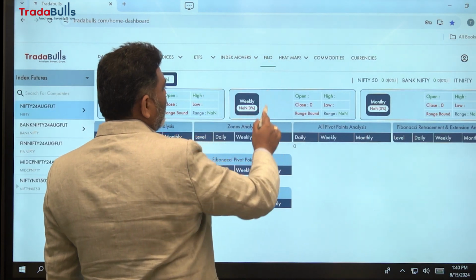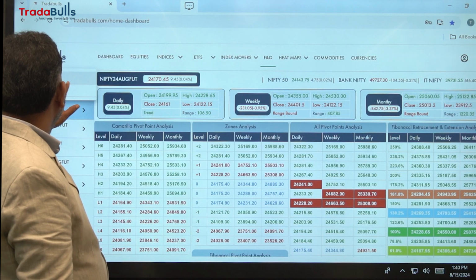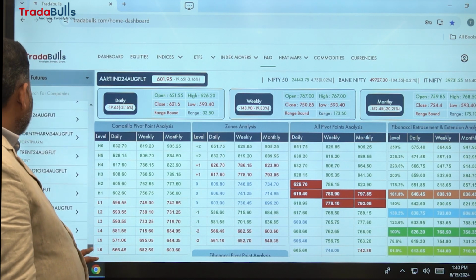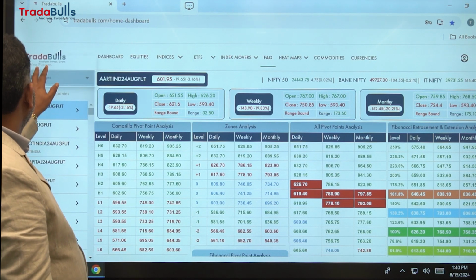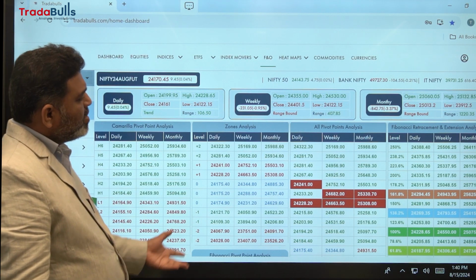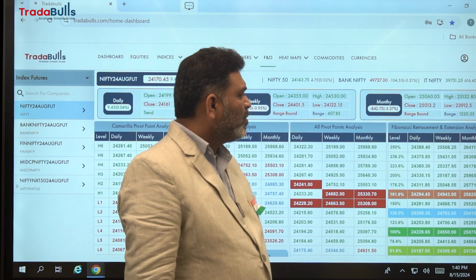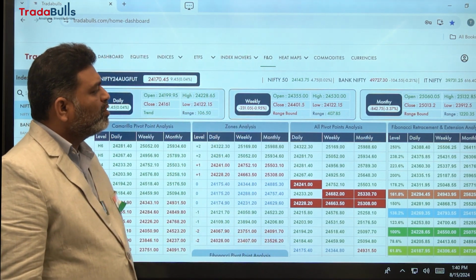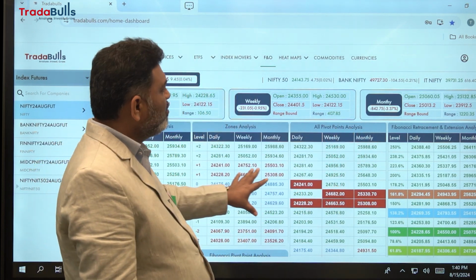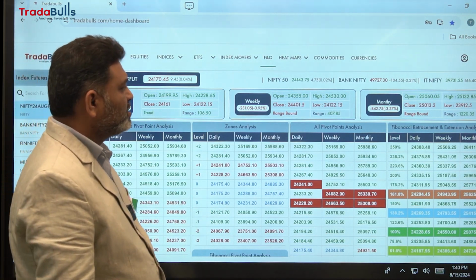And in F&O we have futures also. So we have both stock futures and index futures. Under stock futures we have around 180 or 170 companies, and under index futures we have about 5 to 6 index futures. So Nifty majorly, all these standard view, and I think here in futures we don't have different views, we have only trader view. So all these Fibonacci retracement and extension pivot points, everything is pre-calculated, and our aim is to present these numbers in front of you.